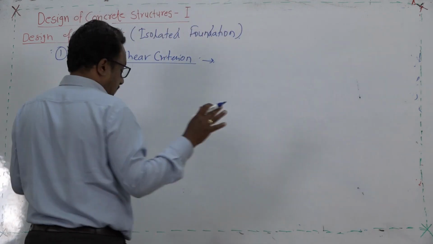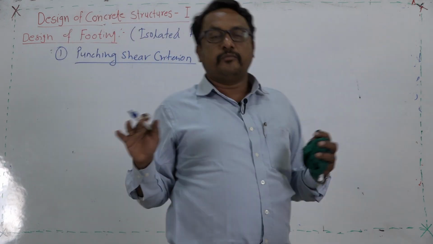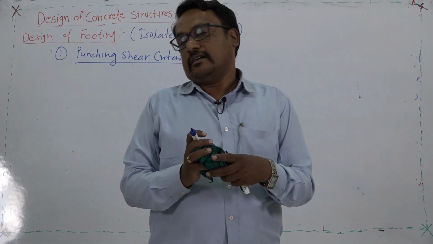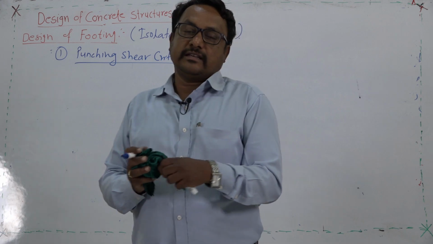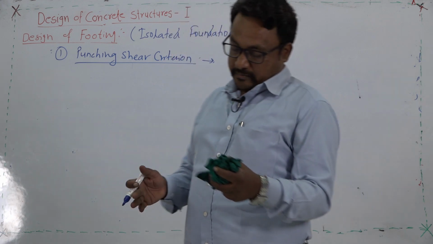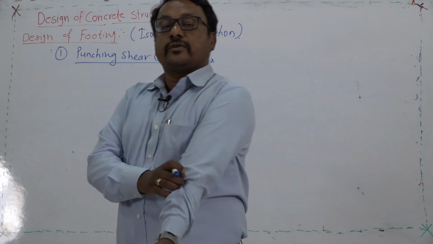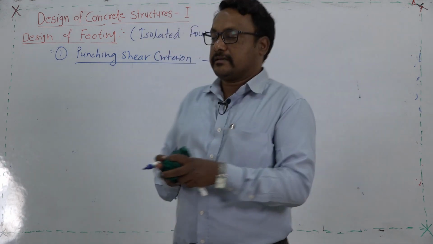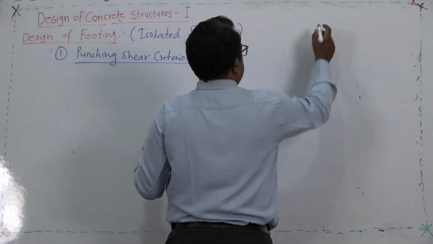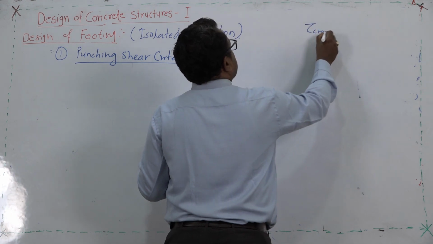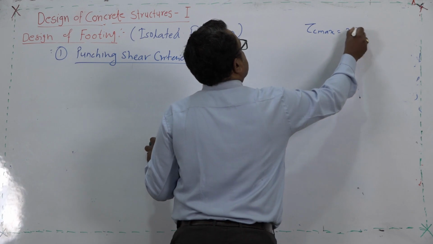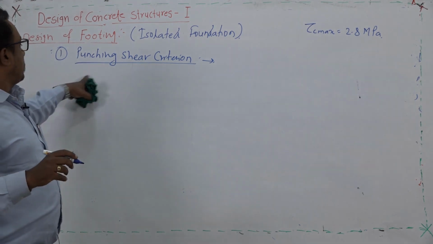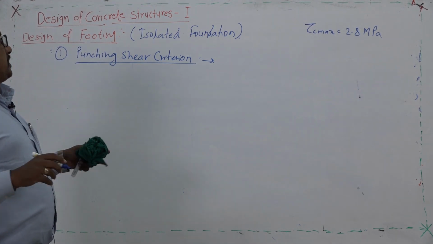For that we will refer to Table 20 from your IS 456, where the maximum shear stress of a material is generally considered. In our case this material is obviously M20 concrete. So, that particular value of tau c max is 2.8 megapascal, which we are going to refer to in this particular part to address the punching shear criteria.